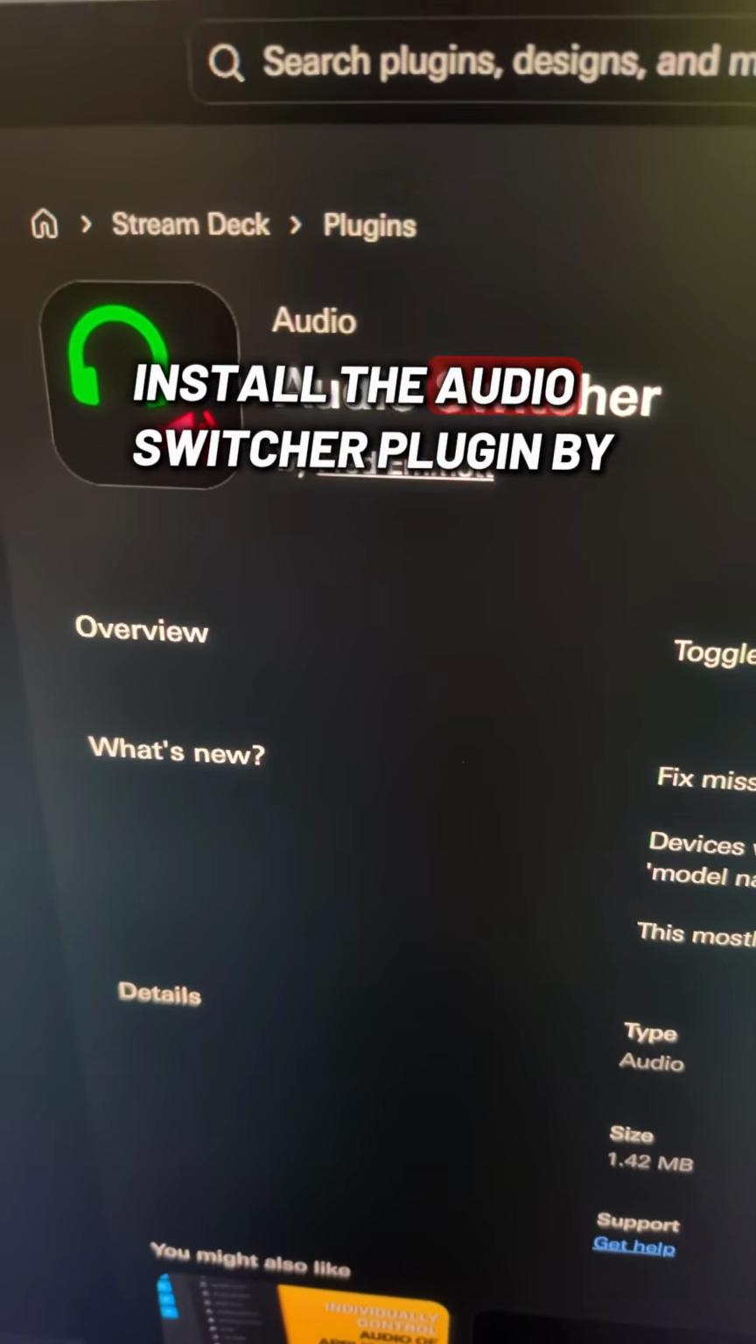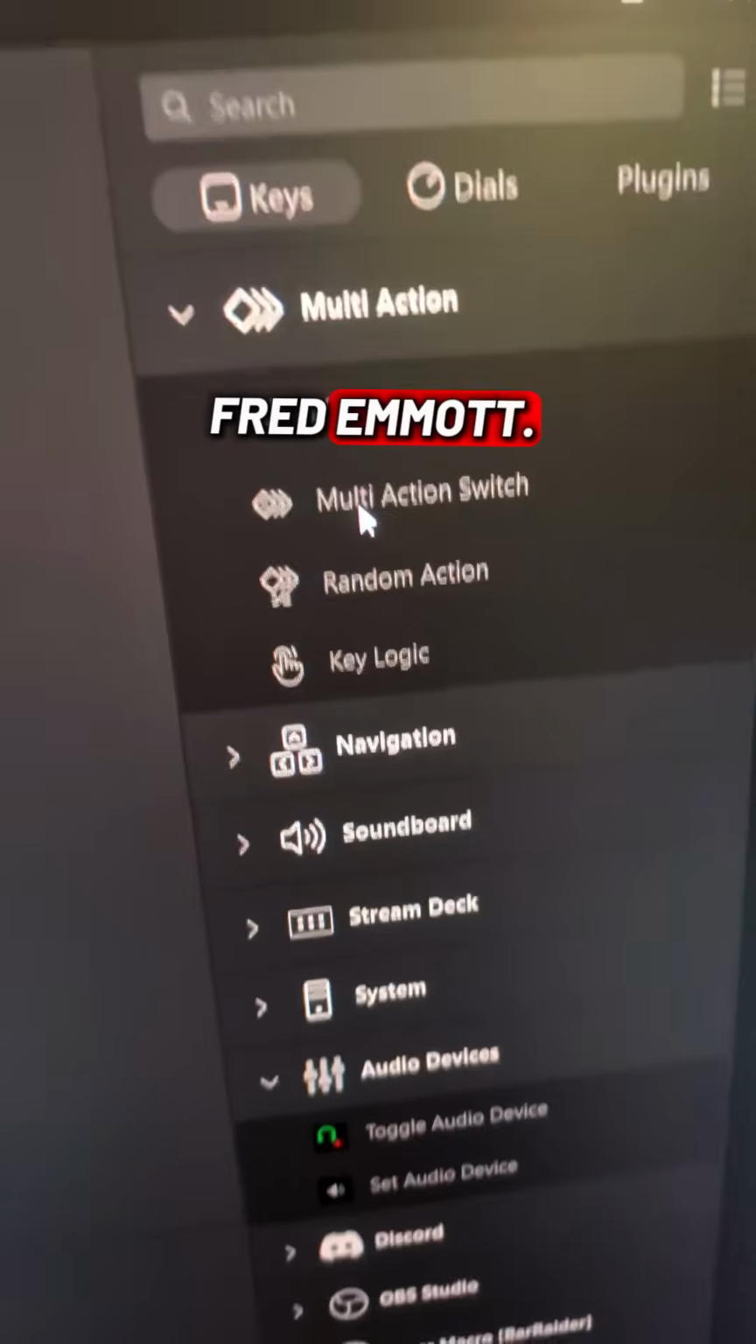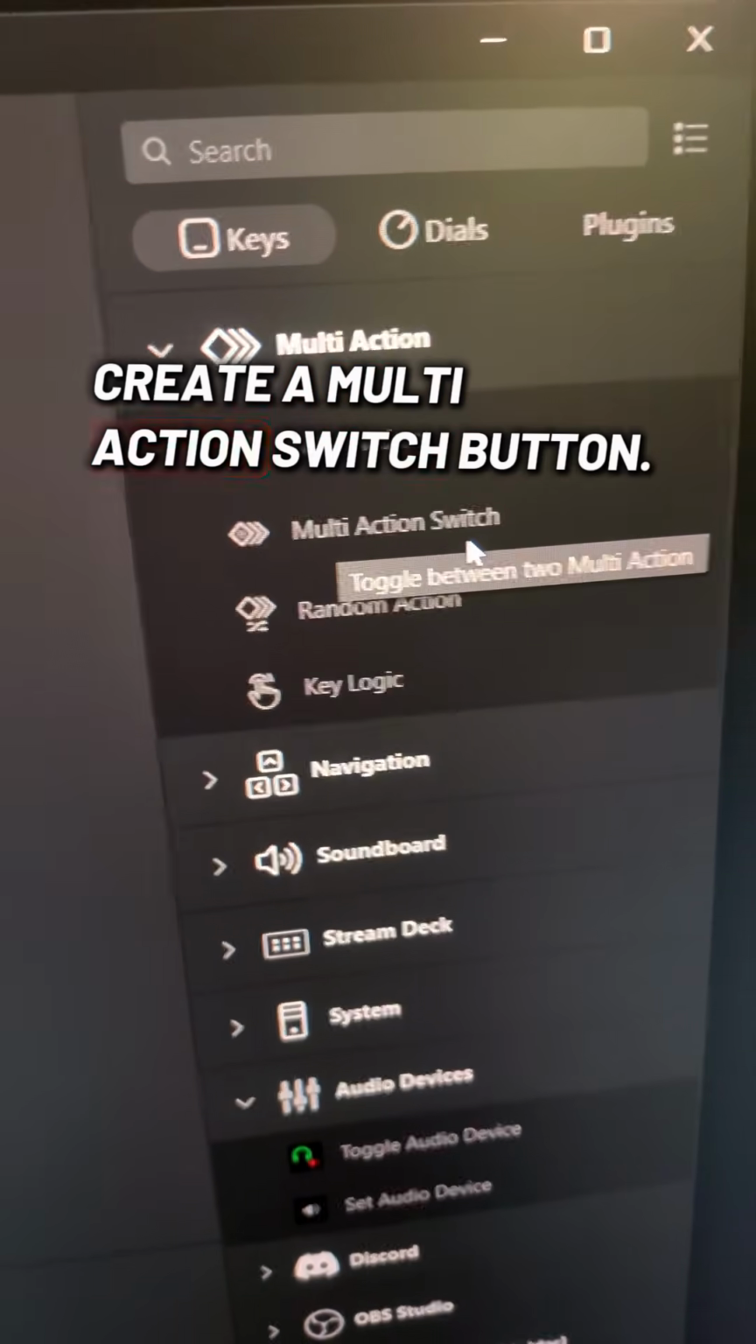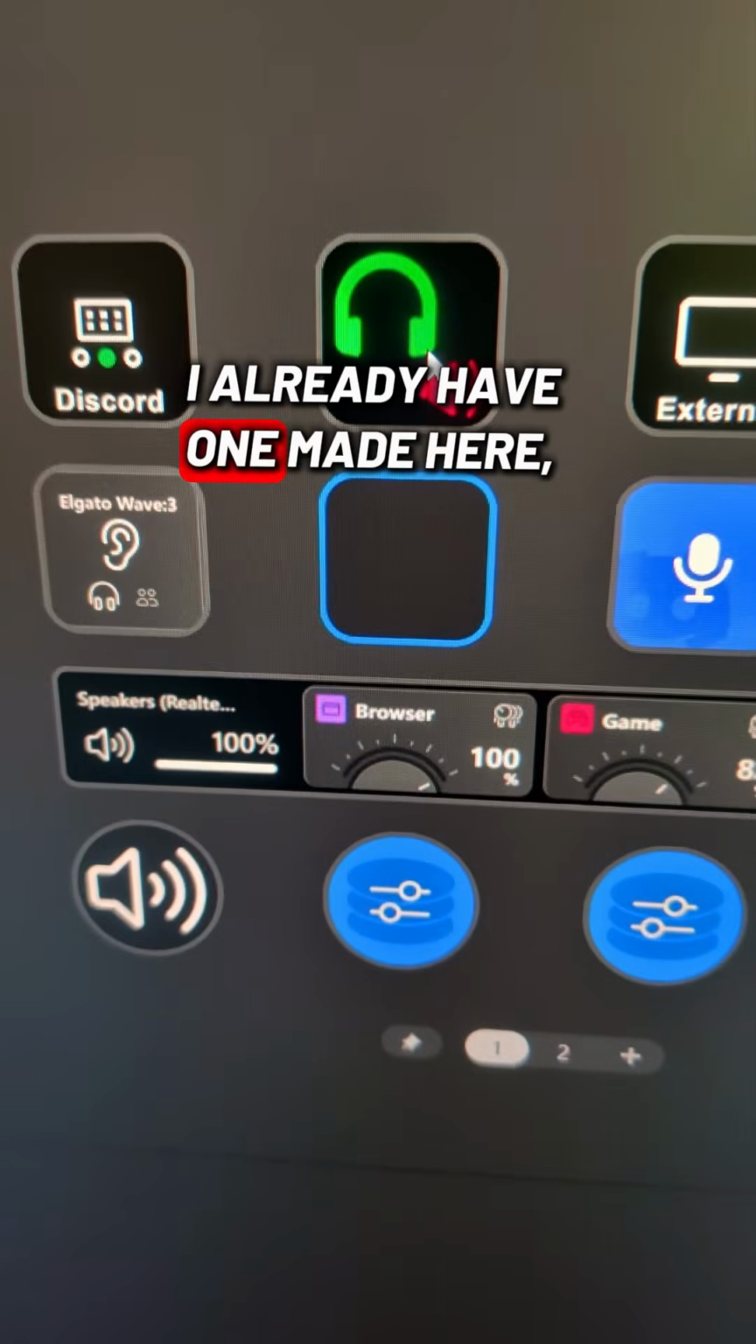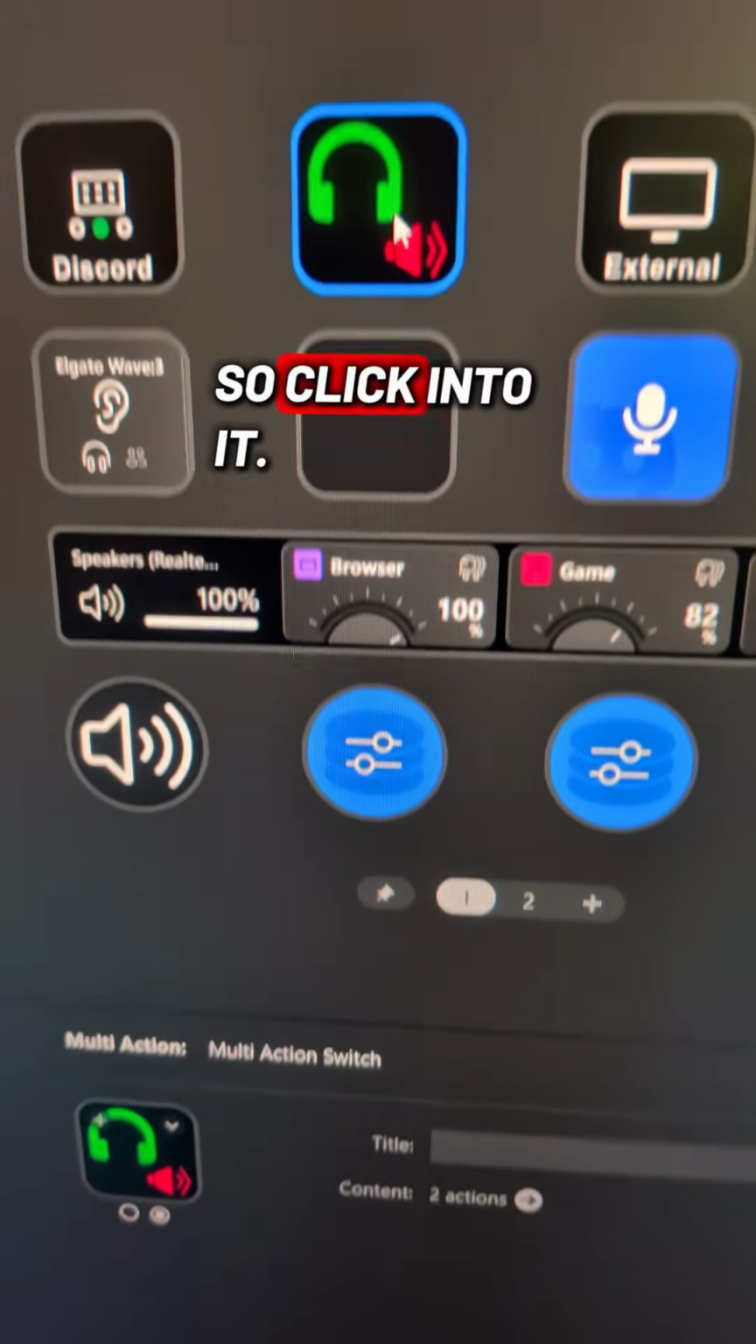Install the Audio Switcher plugin by Fred Emmett. Create a multi-action switch button. I already have one made here. So click into it.